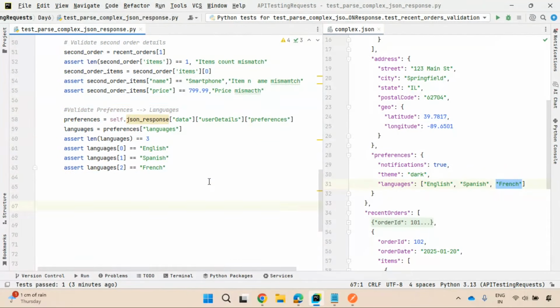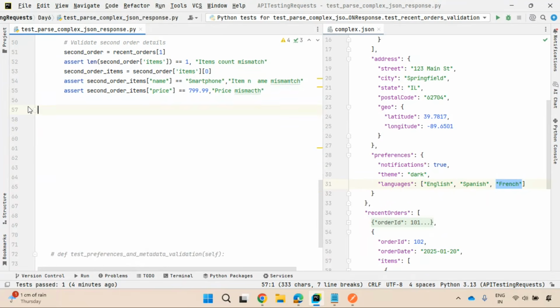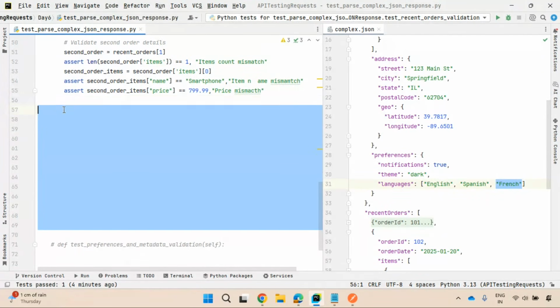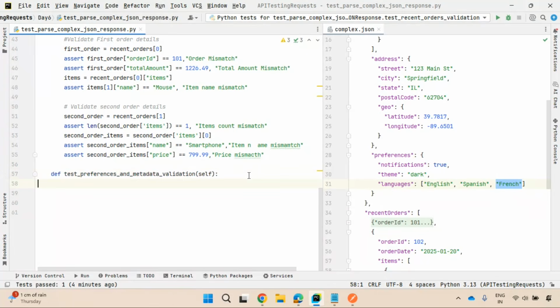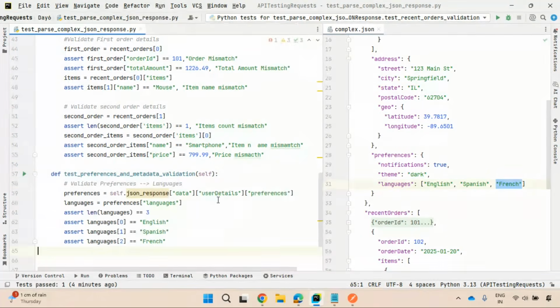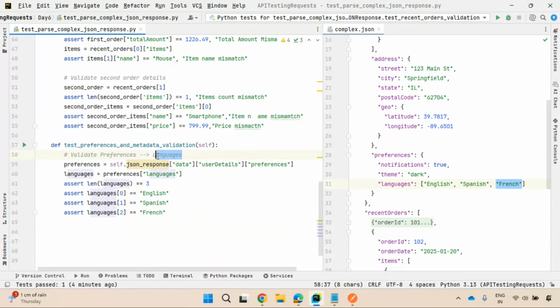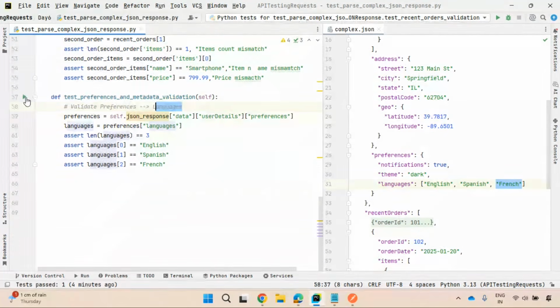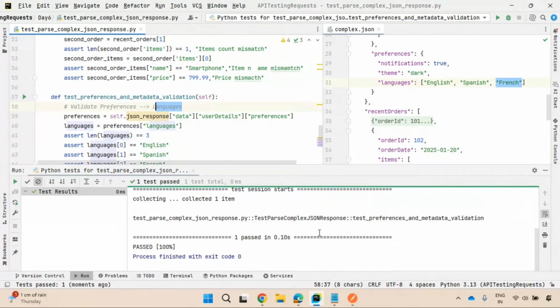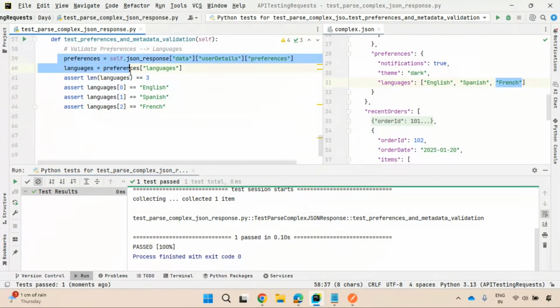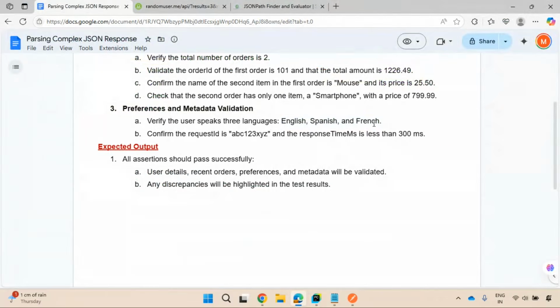So I'll try to keep this in metadata, test method. Right, so metadata, validate preferences and languages. Let us execute this. Right, it is passed. That means all the assertions are passed. It is able to extract all the languages in the languages key, which is an array, getting the count, checking each and every language is equal to English, Spanish, and French as per their requirement. You can also use membership operators. You can even modify this.